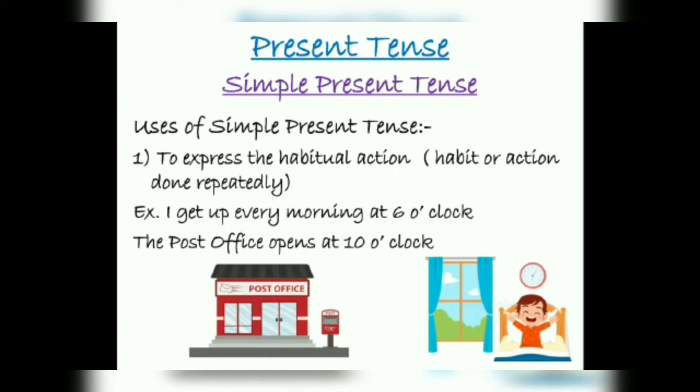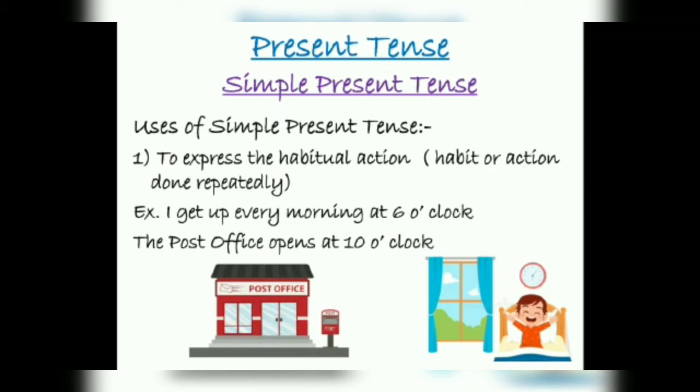In present tense, the first form is simple present tense. Where do we use simple present tense and what does it mean? The use of simple present tense is to express a habitual action, meaning the action or habit that is done repeatedly, again and again.